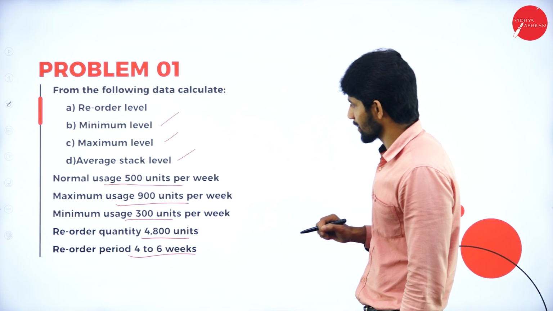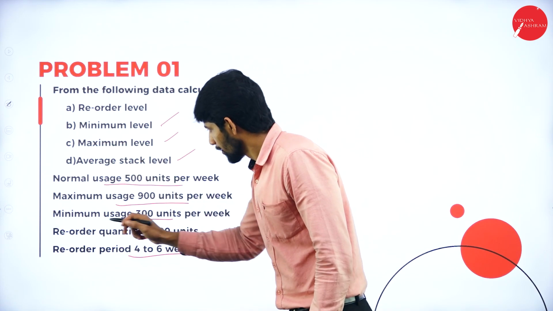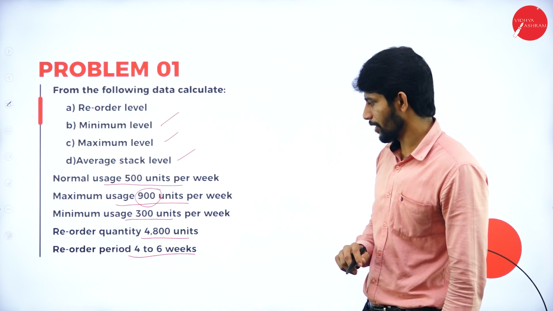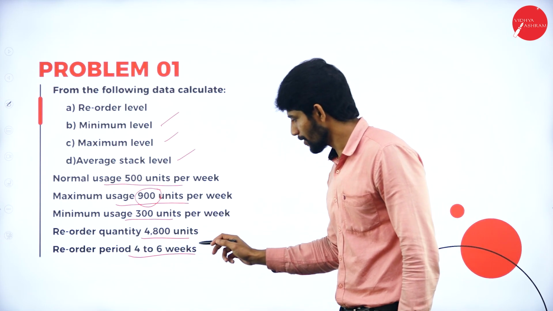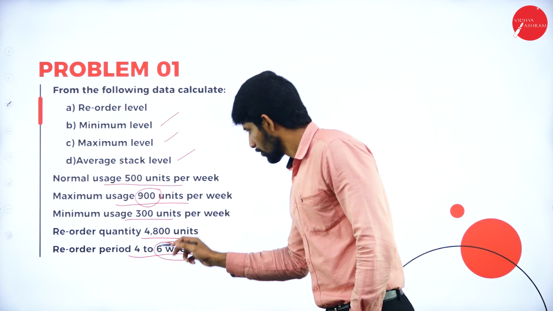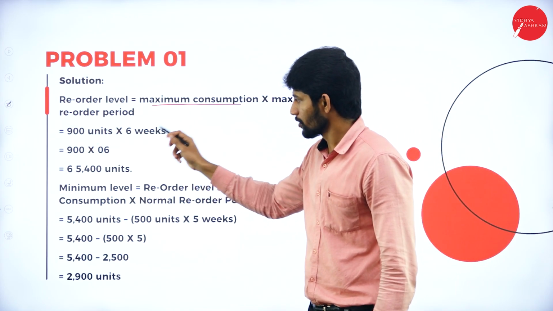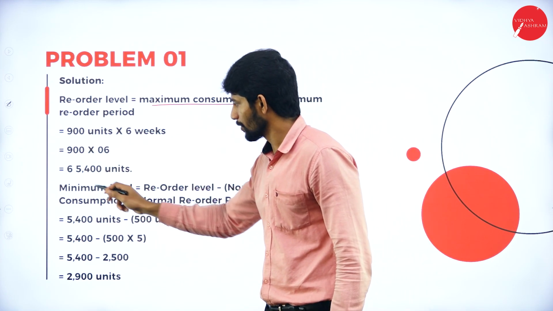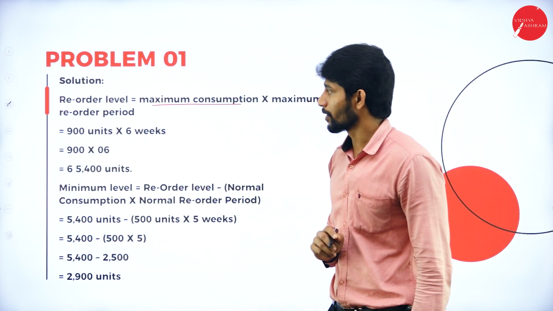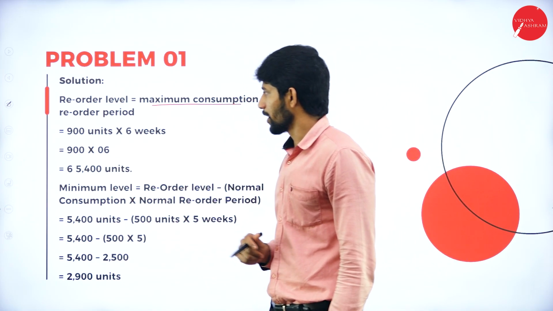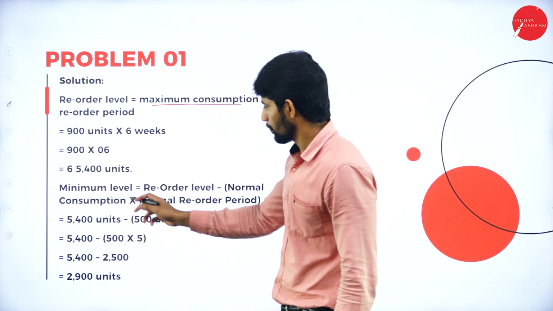Here maximum consumption is 900 and the reorder period is 4 to 6 weeks. Maximum is 6 weeks. Right. So 900 into 6 weeks. So 900 into 6, you will get 5,400 units. So reorder level is how much? 5,400 units.